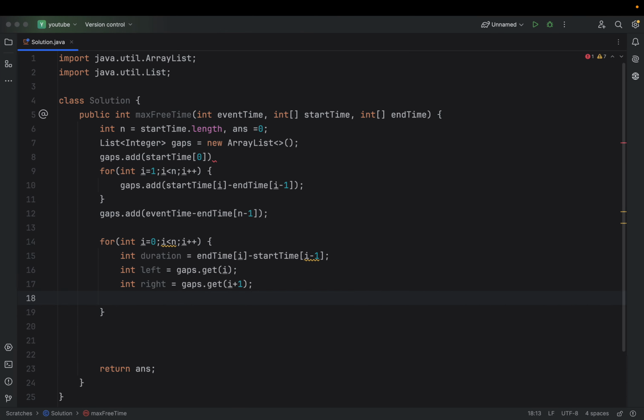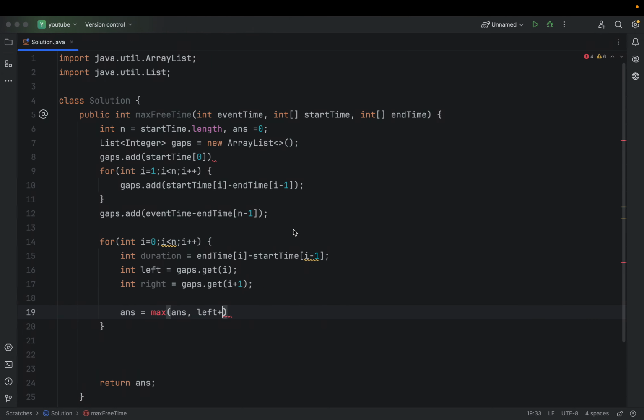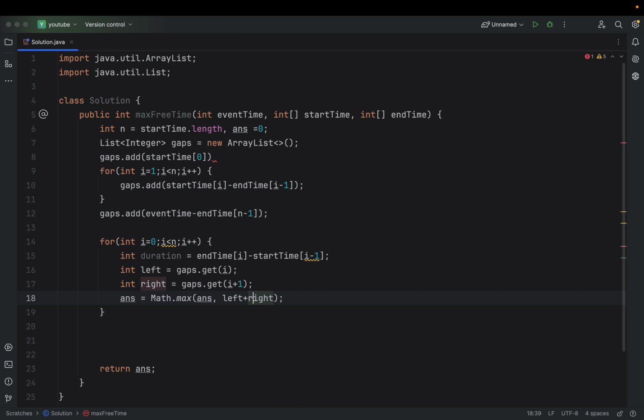So now what we can do is answer equals maximum of answer and, as I told you, one of the cases is I can just slide it to either the left or the right. So I will get the total free time, left plus right, and this will be math dot max, right? So we have got one of the cases counted.